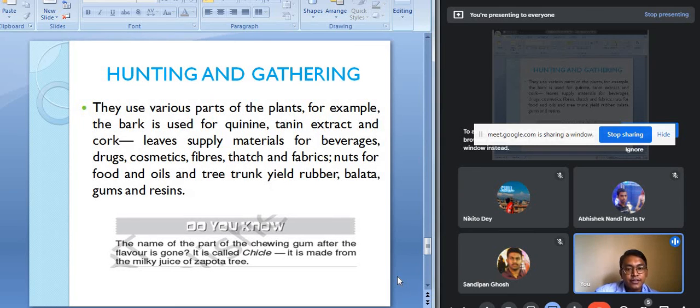Gathering is also practiced on a very small scale, just for market, for commercial purpose, and very few people are engaged in it. So this is about hunting and gathering as a primary economic activity, which is known as the oldest form of economic activity till date.